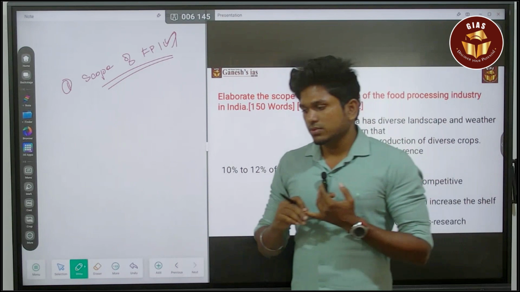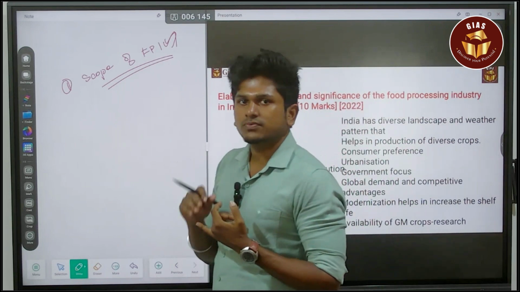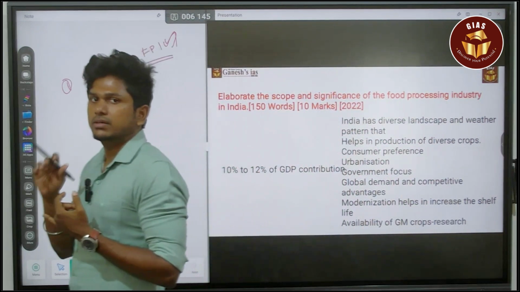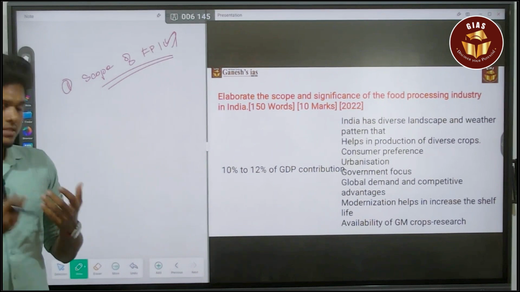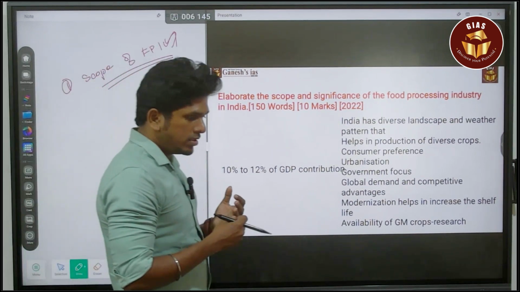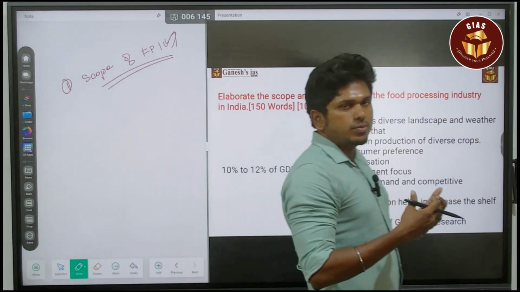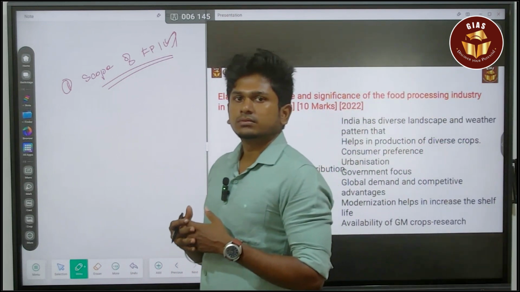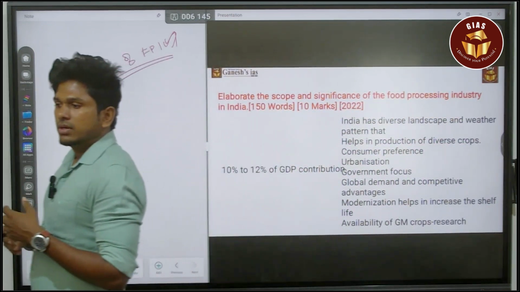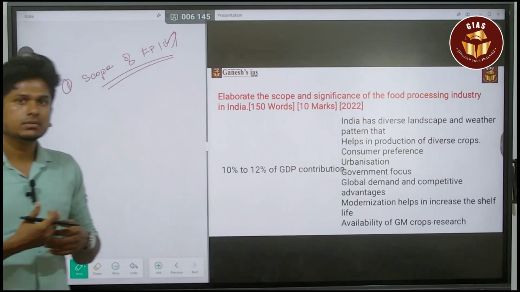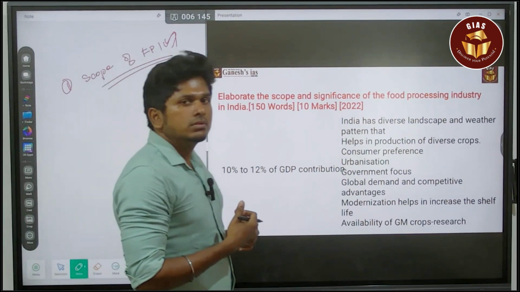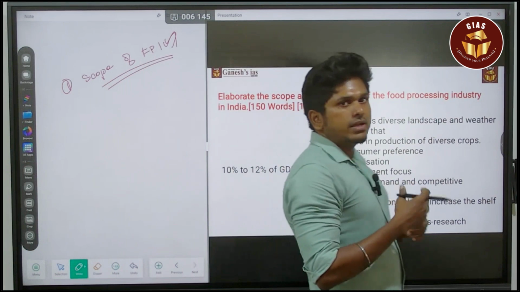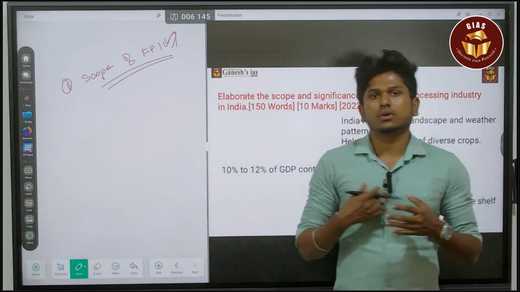So what are the chances for food processing industries in India? You can easily quote that India has a diverse landscape and also diverse climatic features and weather patterns, based on which we can cultivate different types of crops.